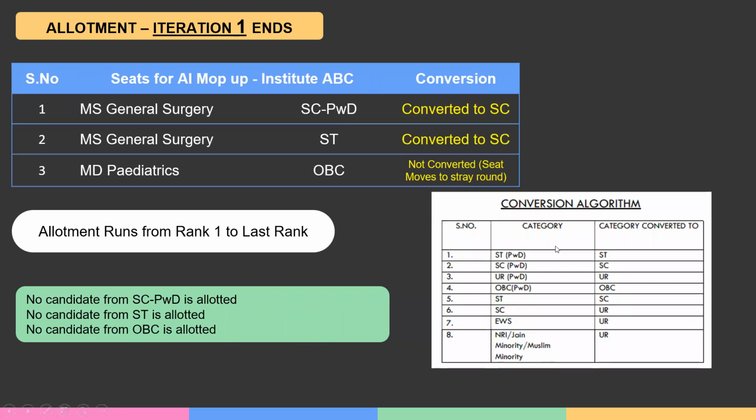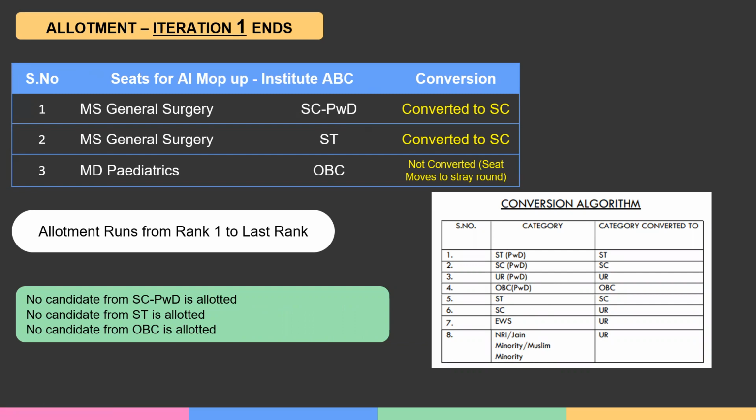Now, what happens after the conversion algorithm? At the end of iteration 1, every seat has to be converted as per this conversion algorithm. How does the SCPWD seat get converted? SCPWD seat gets converted to SC. Similarly, an ST vacant seat gets converted to SC. And an OBC seat does not get converted. No OBC candidate opted for it. At the end of that allotment, that OBC seat no longer gets allotted. It moves to the stray vacancy. A pediatric seat moving to the stray vacancy doesn't happen, but many non-clinical OBC seats may move to the stray vacancy similarly because they don't get converted. Now, moving to a stray vacancy is also meaningless.